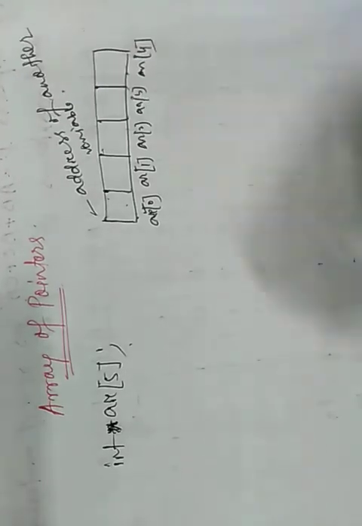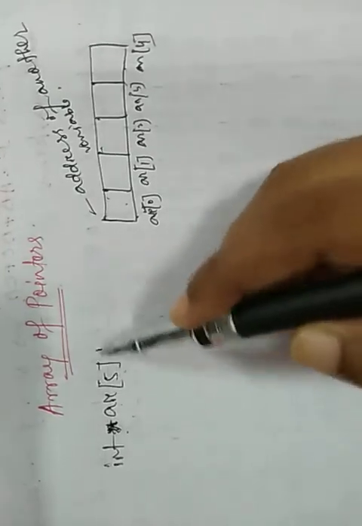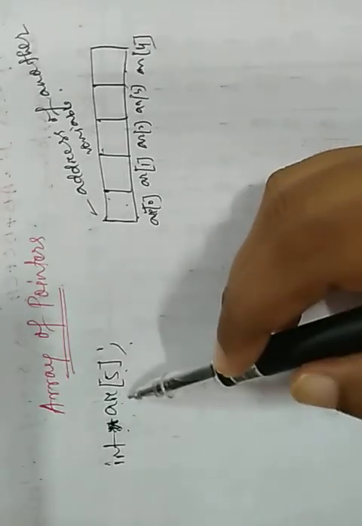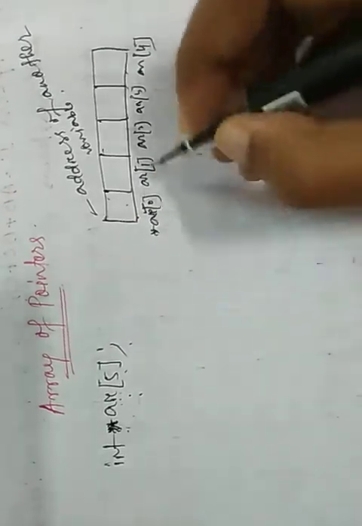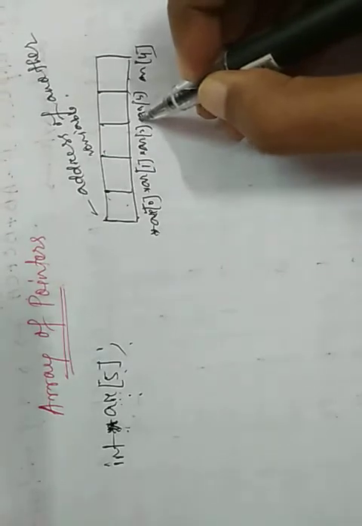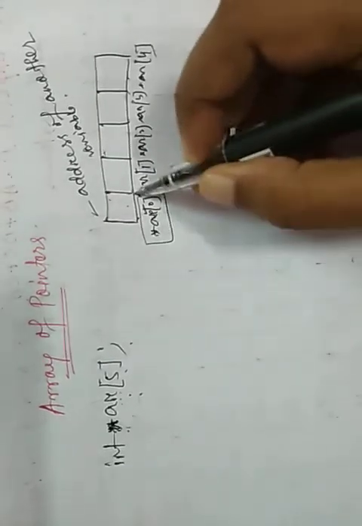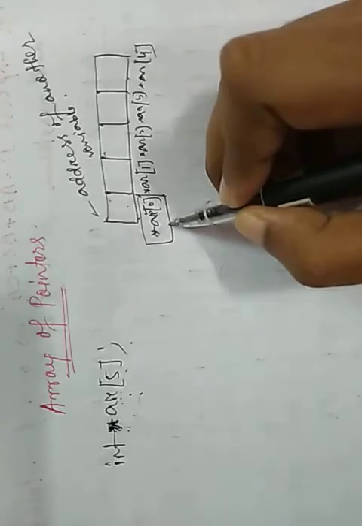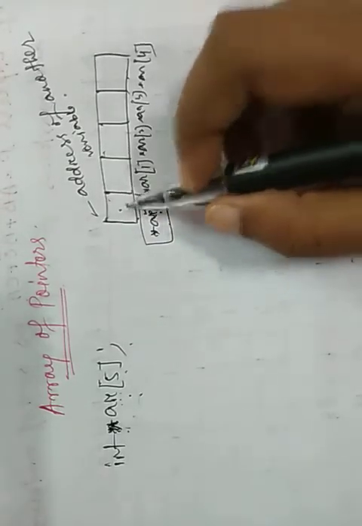As it is given star AR[5], all the array variables are pointer variables. That means it is star AR[0], star AR[1], star AR[2], like this. All the array variables individually are pointer variables which can hold the address of another variable.